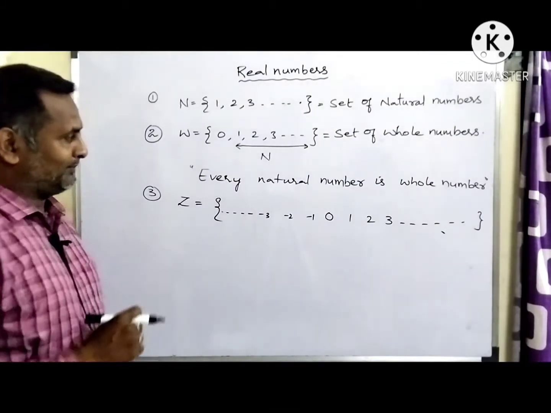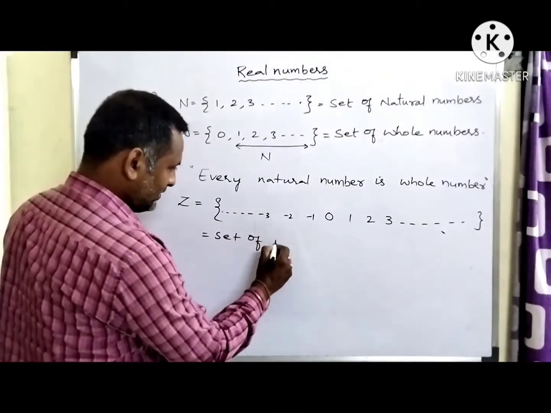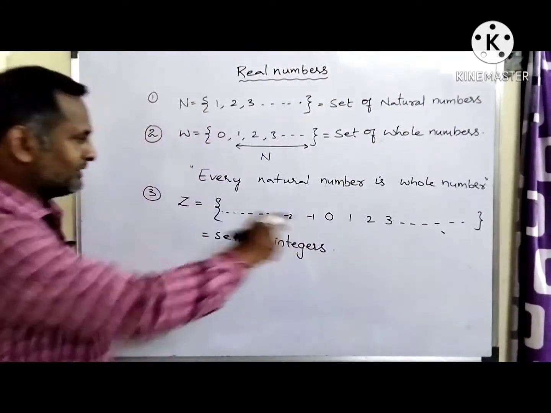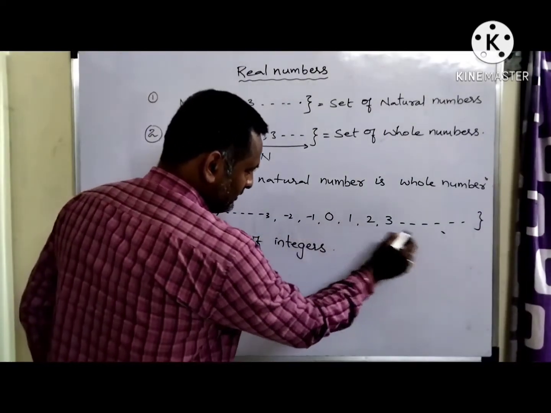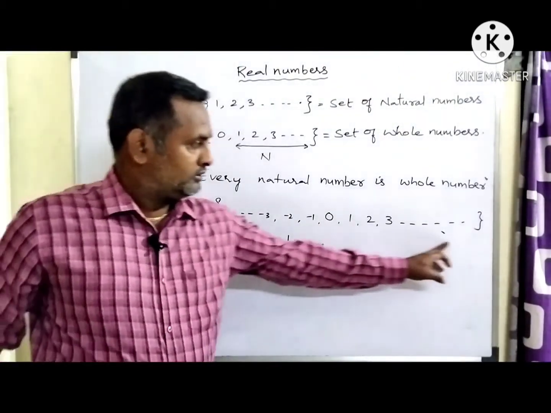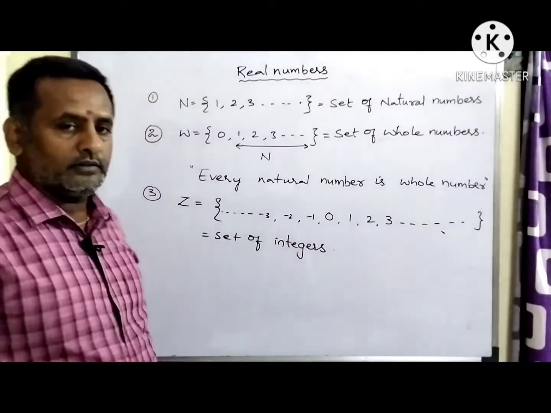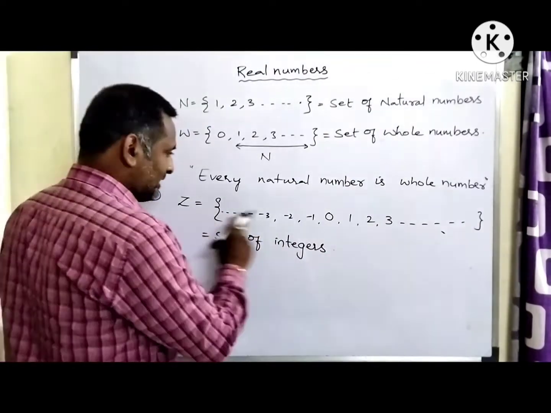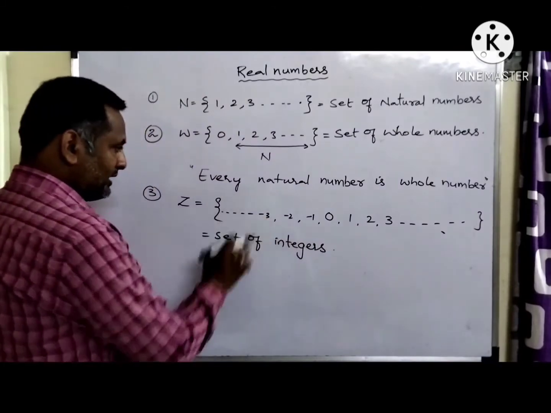Now coming to this one, Z is a set of integers. When you look at Z, the set of integers, 0 is the middle point. To your right hand you get positive values, and to your left hand you have negative values. This is the set of 0, the neutral value, the positive and all the negative values.